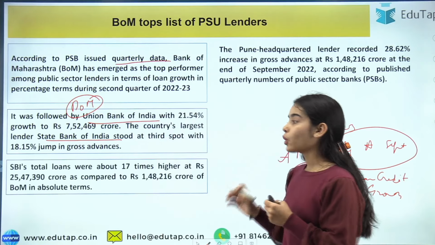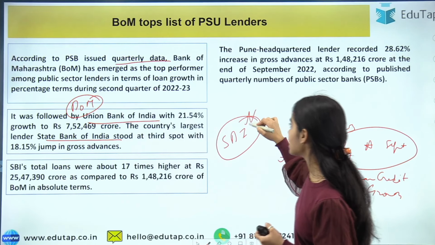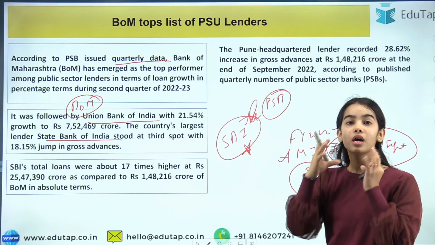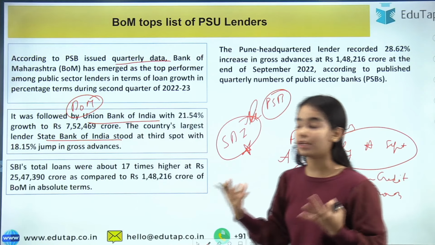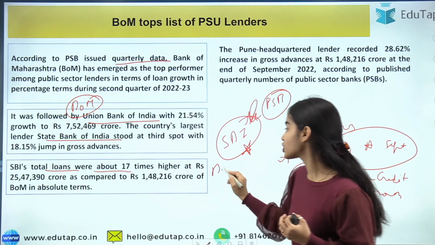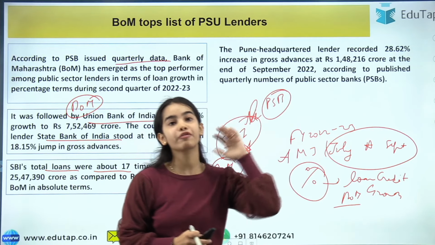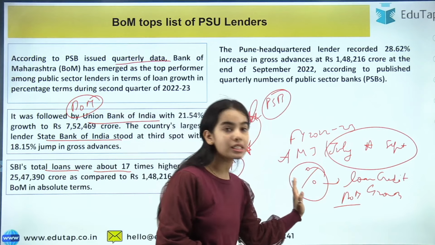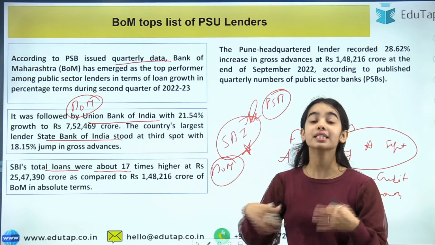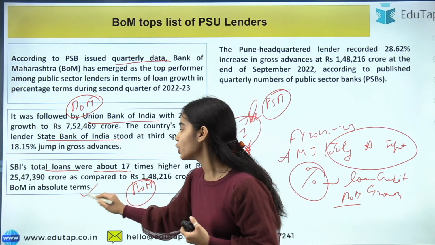Okay, so now if we talk about the absolute terms, State Bank of India is the largest public sector bank. Of course it has the highest growth in the advances, in the loans, in terms of absolute terms. The SBI's total loans were about 17 times higher than the Bank of Maharashtra in the absolute terms. So the Bank of Maharashtra is at the top of the list if we talk about the loan credit growth in the percentage terms, but if we talk about the absolute terms, the State Bank of India is the one that has higher growth than the Bank of Maharashtra in the loan credit growth.